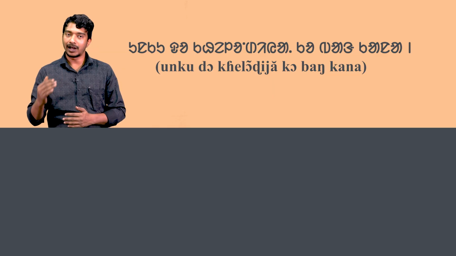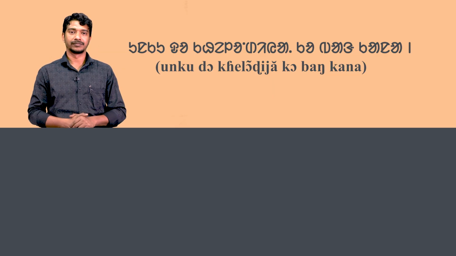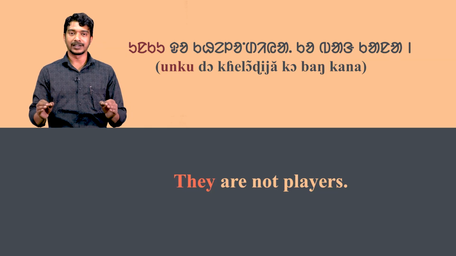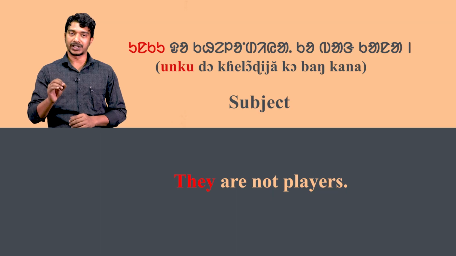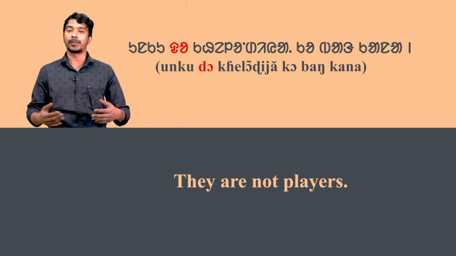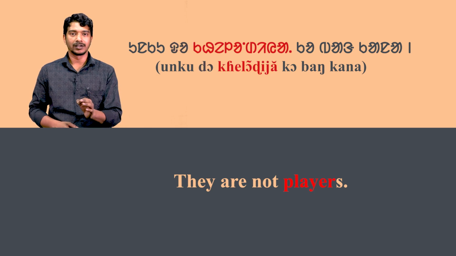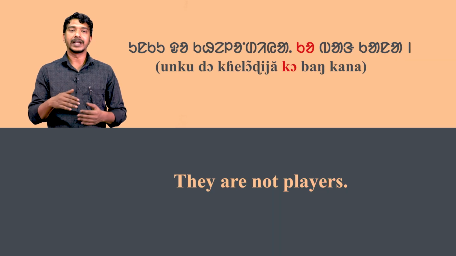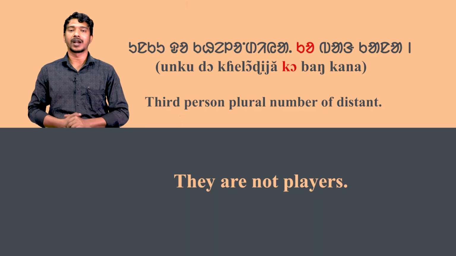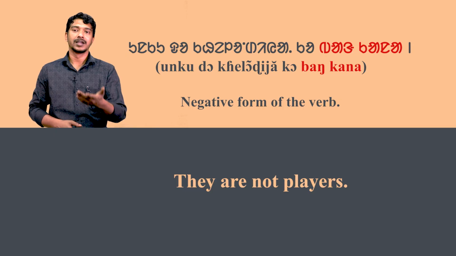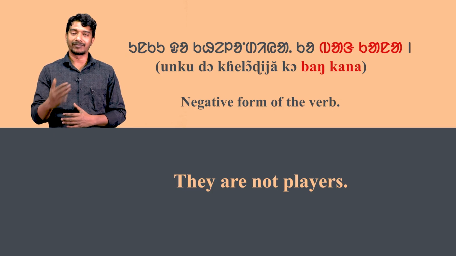Unku do khelodiye ko bang kana means they are not players. In the sentence, unku is the subject, which means they. You already know the use of do. Khelodiye means player. Ko is the short form of unku. It is the third person plural number of distant. Now the word bang kana is the negative form of the verb. Again, look at the third sentence.